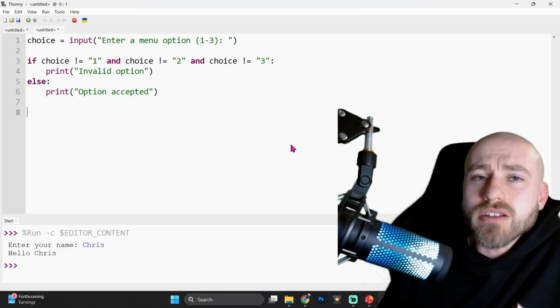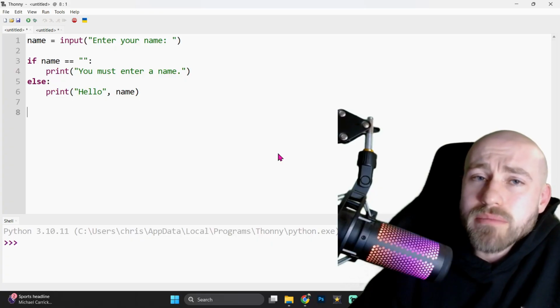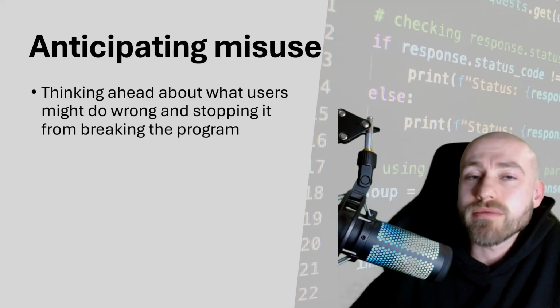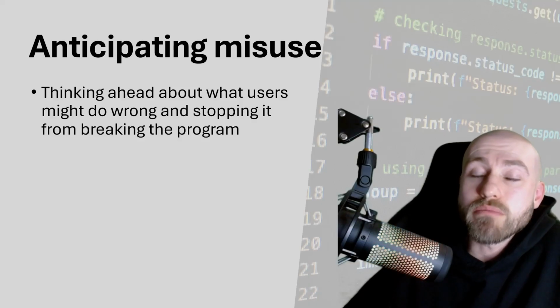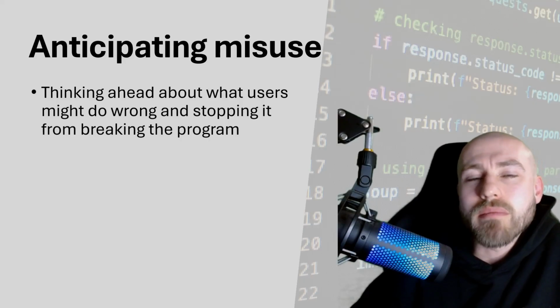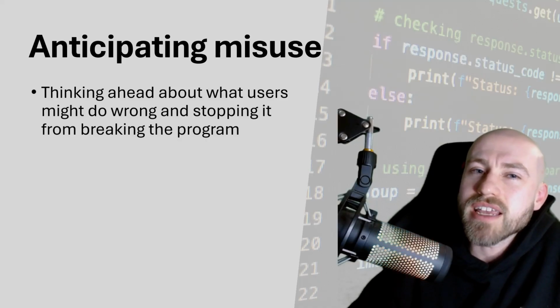Today we're starting to look at defensive design in Python programming. And the first of these topics is anticipating misuse. When you anticipate misuse of a Python program, it's because people make mistakes, they type the wrong thing. It might be that they try and break a program because people do that. So this is getting ahead of the game. It's about making your Python programs a little better so that you anticipate those mistakes that can happen.